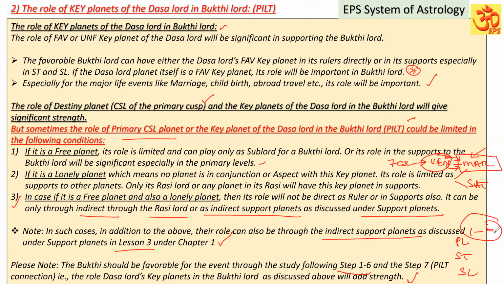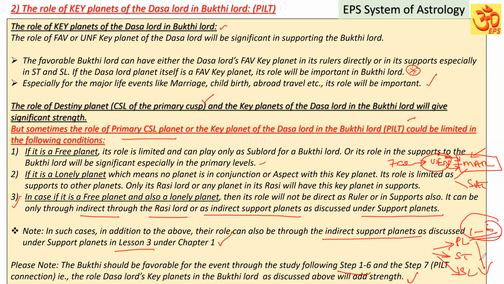When you study steps 1 to 6, top to down, we check whether that planet is favorable for the event. The Bukti Lord's Dasa Lord's key planet can be playing a role as the planet or star lord or sublord directly. But when we study the source, star lord, sublord and the house grouping, it may have some weakness, so it may not be strong enough.